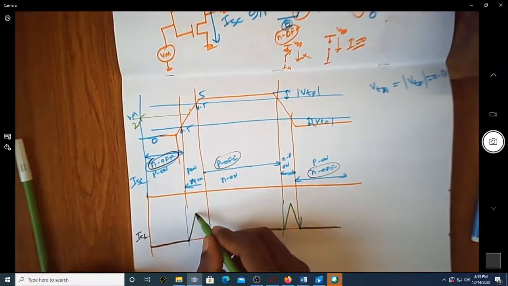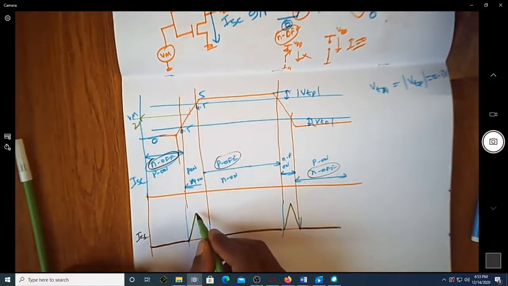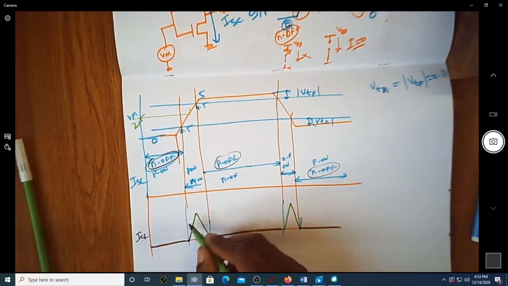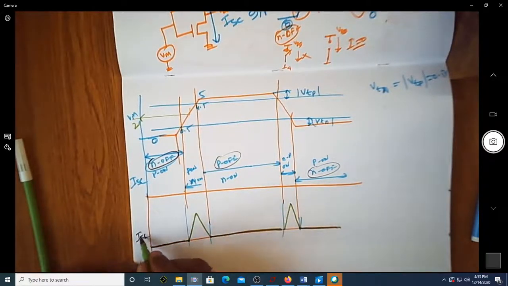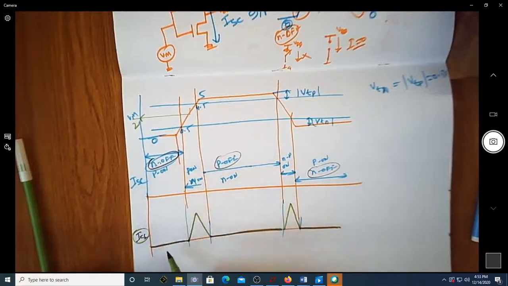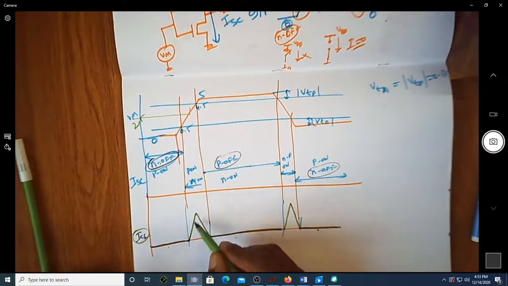Why it goes to peak is because when the input voltage is 2.5 volt, I will have both NMOS and PMOS in saturation region, over the other regions where one is in linear region and the other is in saturation region. So over here it is vice versa. If we see here, the current is fully 0 when one of the transistors is off. You can see N is off, it is 0; P is off, it is 0; again N is off, it is 0. But here the current is increasing, goes to peak value, and then again comes down.